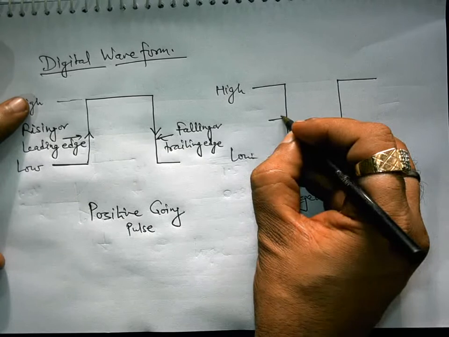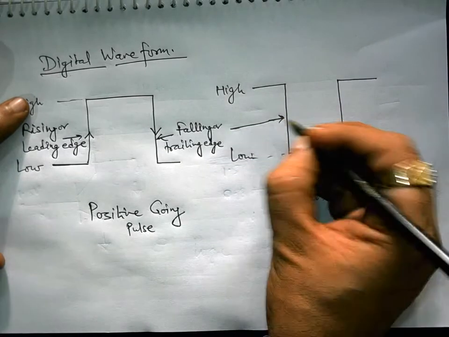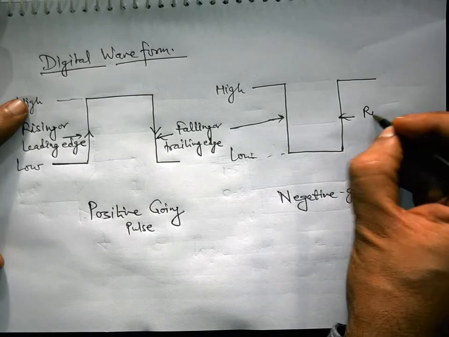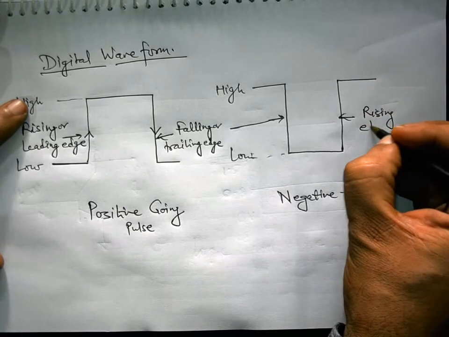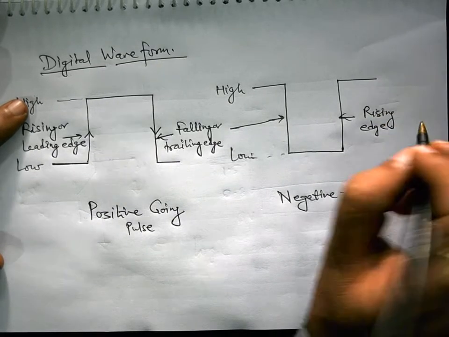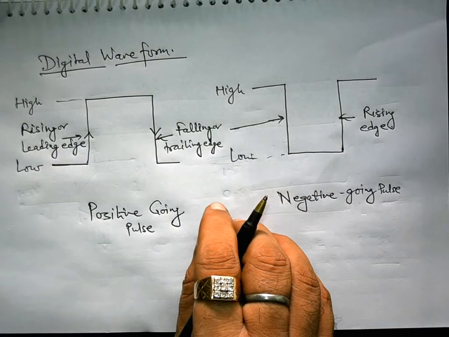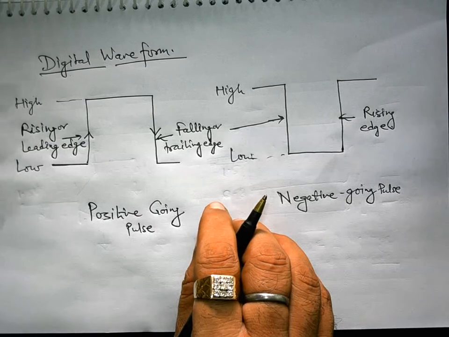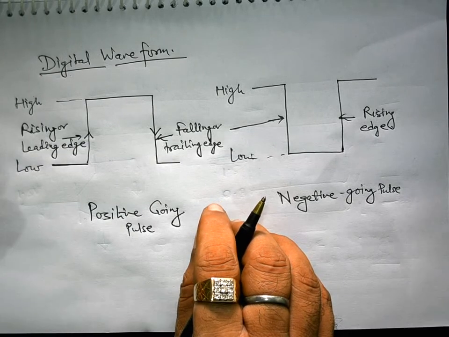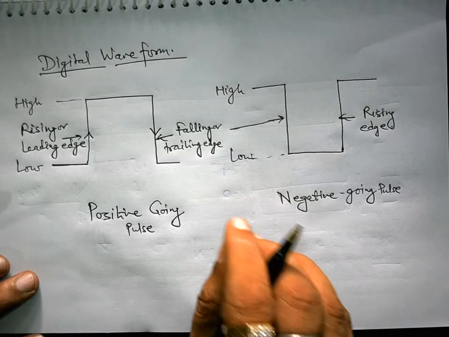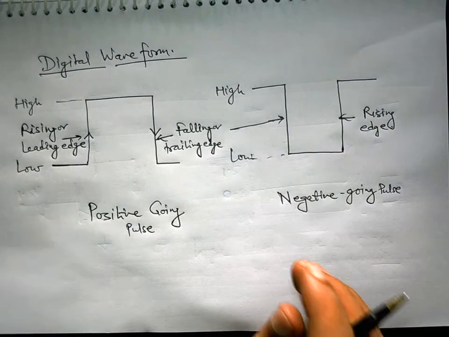Similarly, here it is falling edge and this is rising edge. So this kind of pulses are applied to trigger a digital circuit. So we should know the different nomenclature of different parts of these pulses.